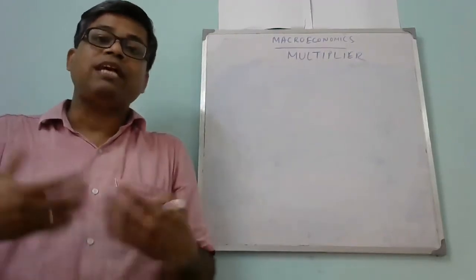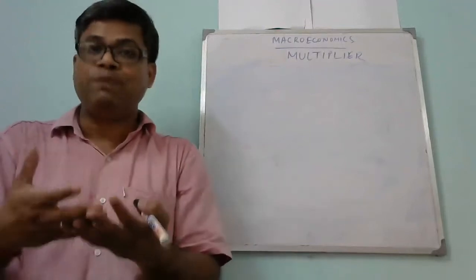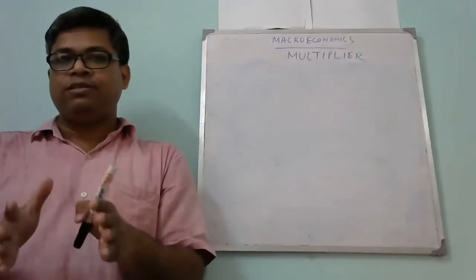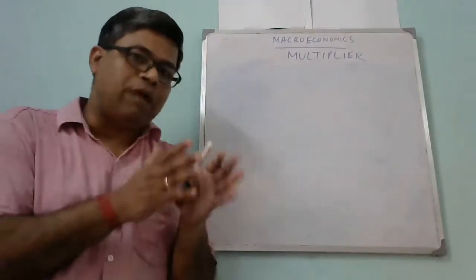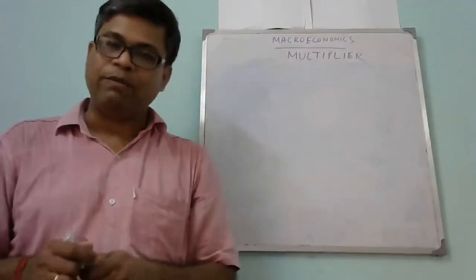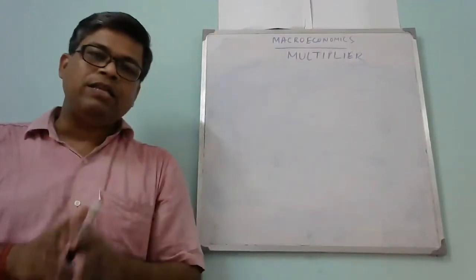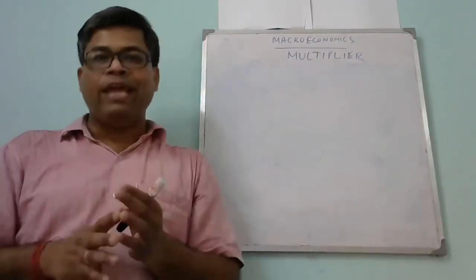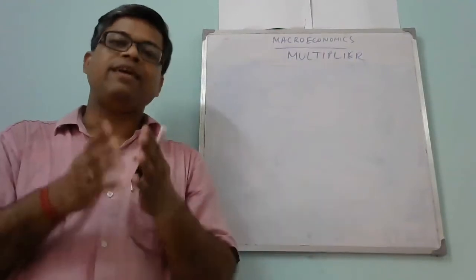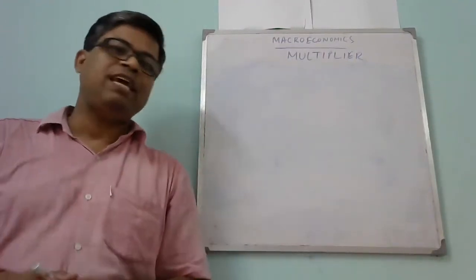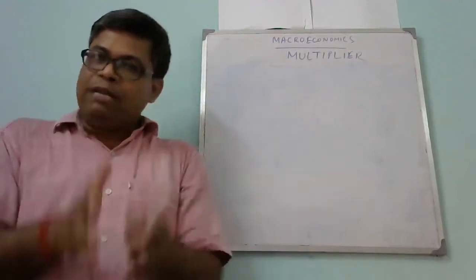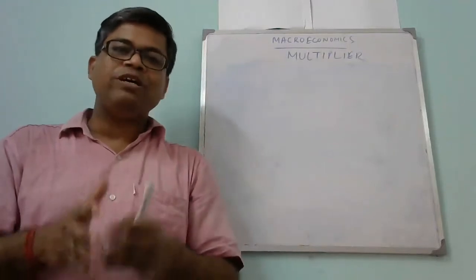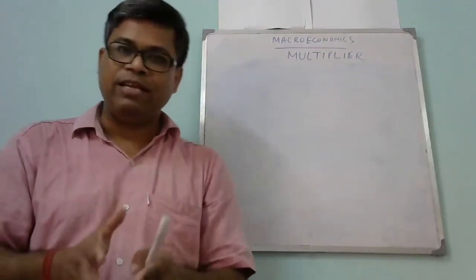This is called the multiplier. Now, why is the national income increasing more than the investment expenditure? The reason I will explain later on. But first of all, we should see the general definition of the multiplier. The multiplier is defined as the change in national income due to the change in autonomous aggregate expenditure. I repeat the definition once again.